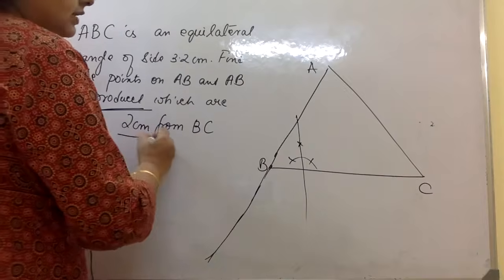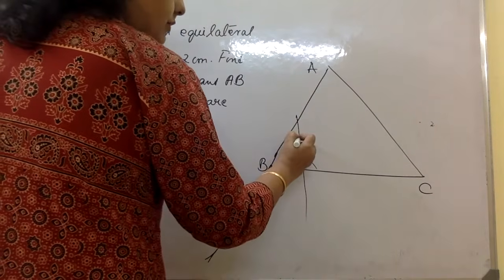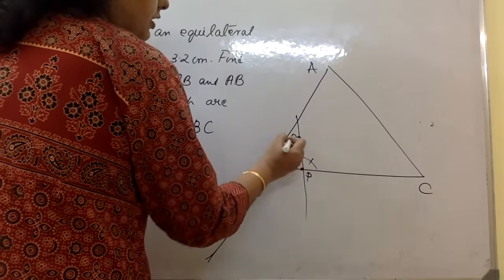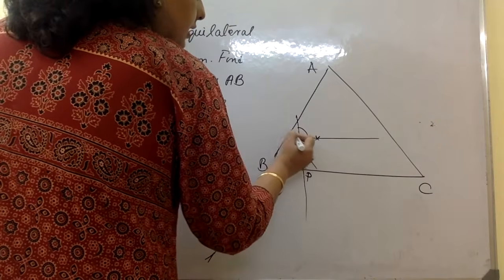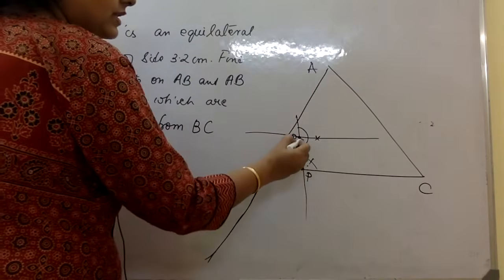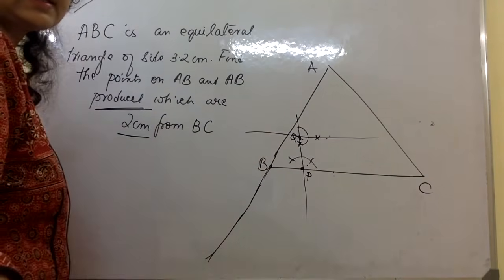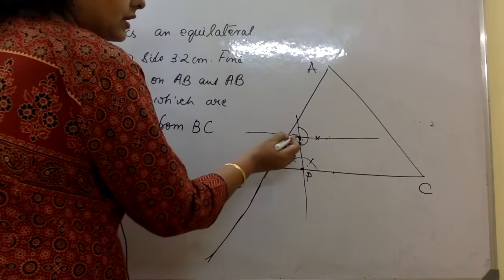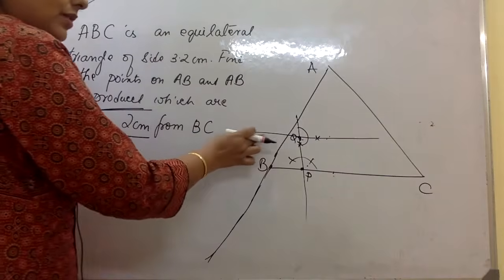2 centimeter is the distance. I'll take 2 centimeter on my compass and mark a point here. Let me say this is point P, this is point Q. At this point Q, I'll make another 90 degree. Why I made 90 plus 90, 180? These two lines become parallel because co-interior angles are supplementary. Now I'll extend that line this side also, this side also. This is a parallel line.